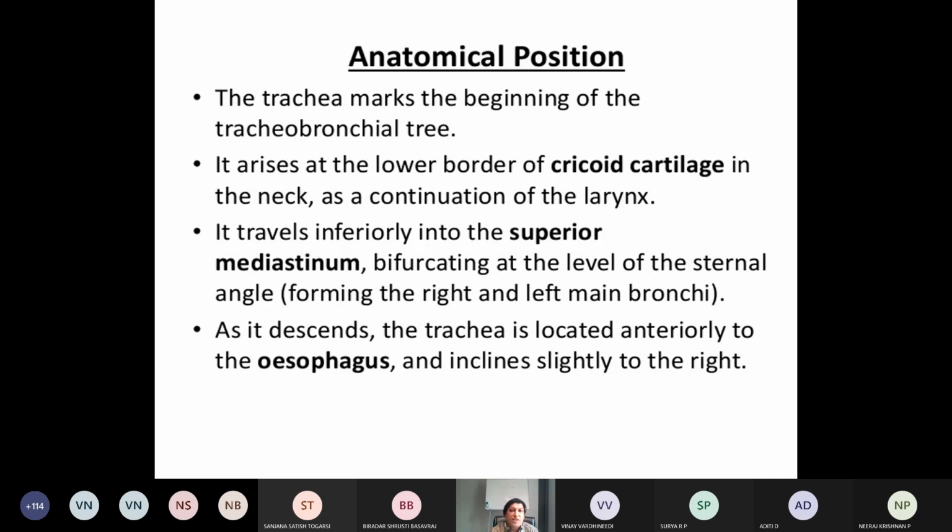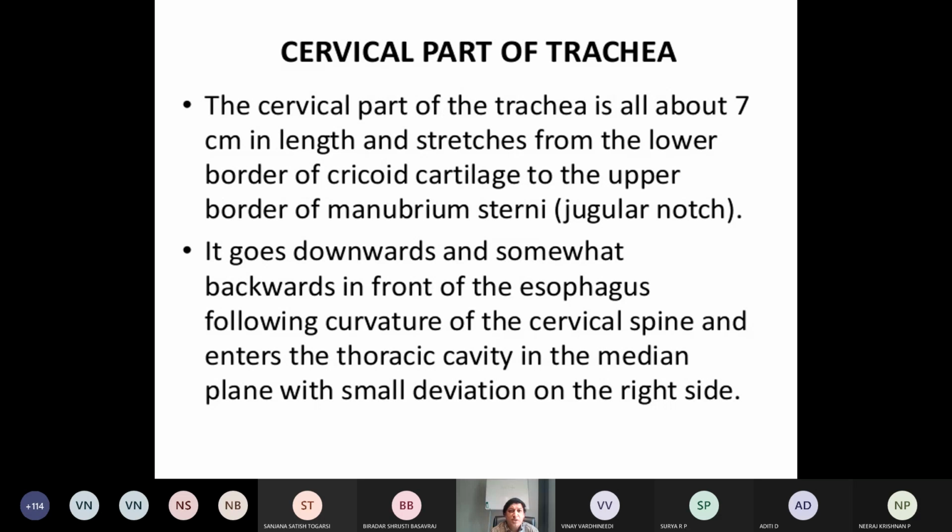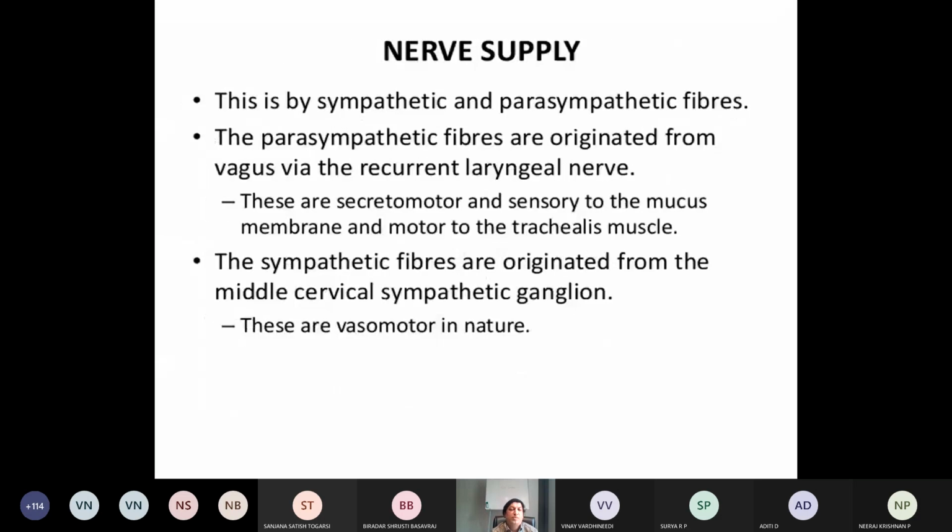Now the cervical part of the trachea is around 7 centimeter, beginning 5 centimeter above the jugular notch. Again, it runs downwards in front of the esophagus. Then there will be some small deviation. I told you the anatomical position is on the right side. Okay.